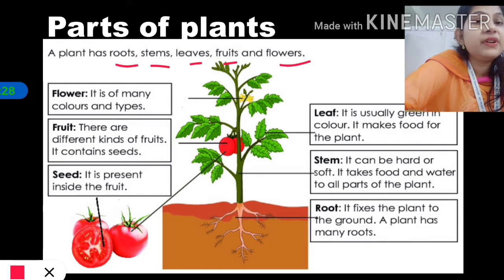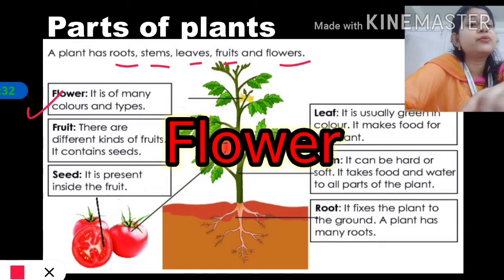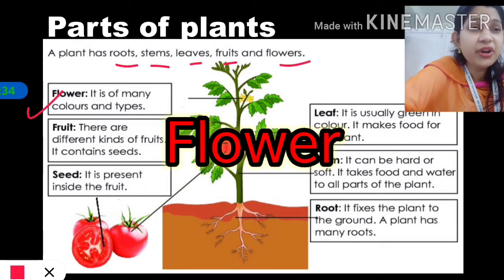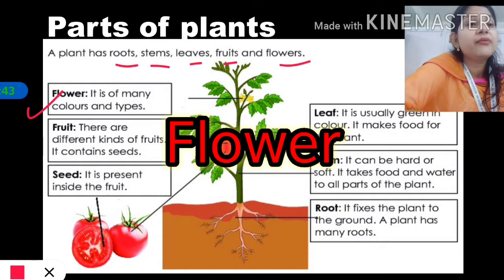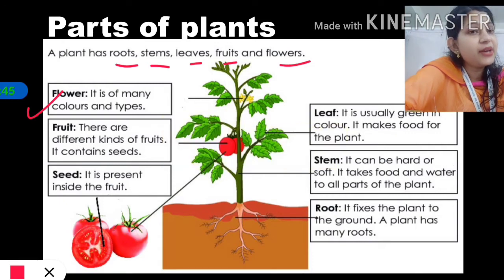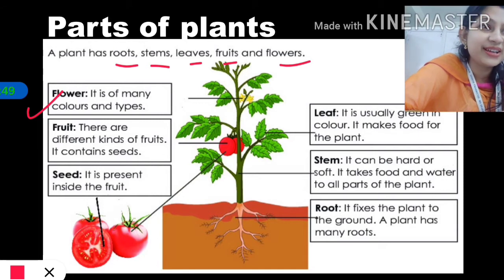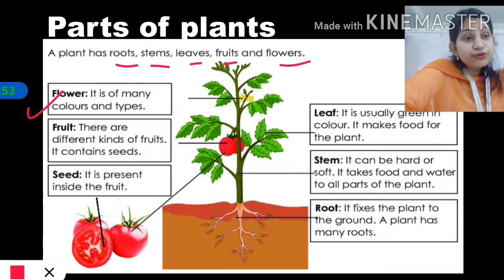So first one is flower. We all know what is flower. It is of different colors, very bright colors. Many plants are having very bright colors flower, isn't it? And you know what is the use of flower? After some time, many of these flowers can convert into fruit as well. Not all flowers, but some of the flowers convert into fruits.